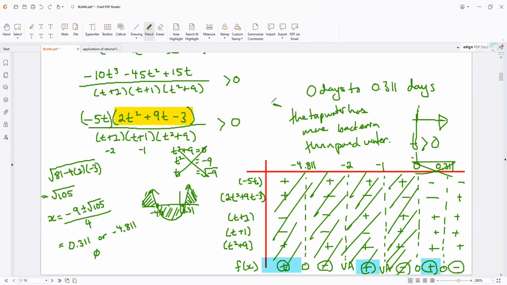Something's wrong, something's lagging here. Let's see if I can close this program.